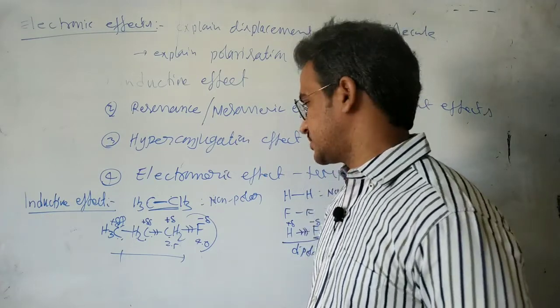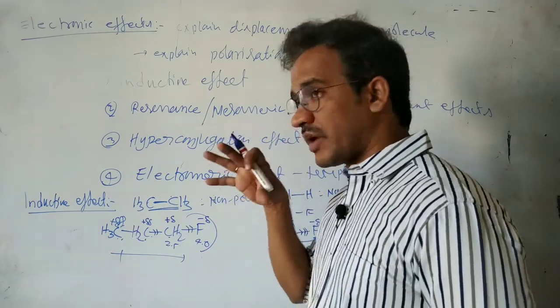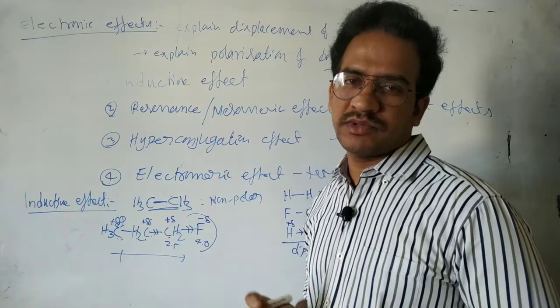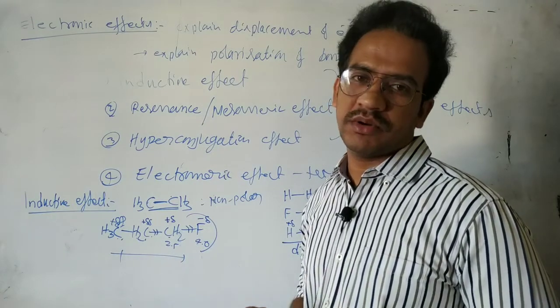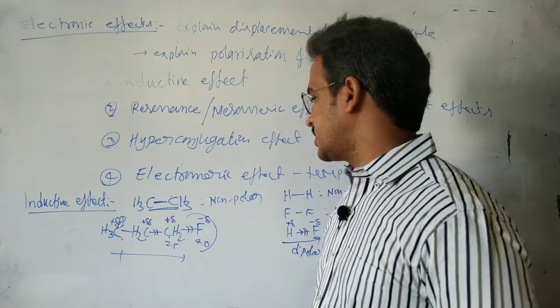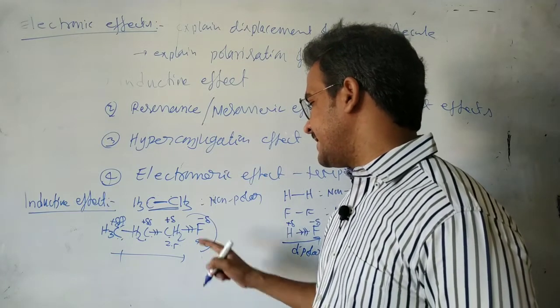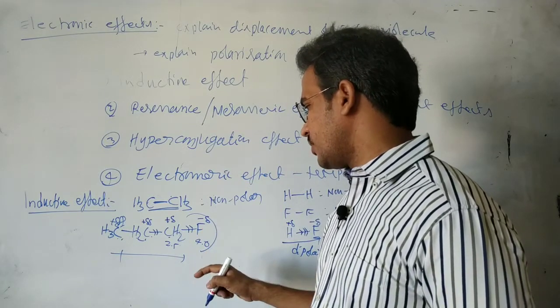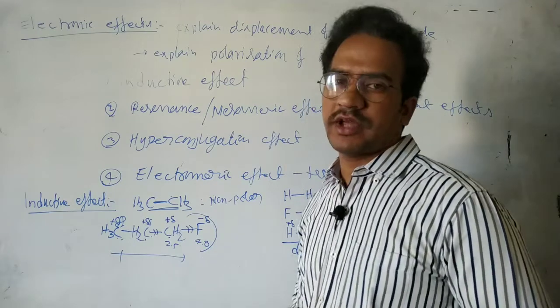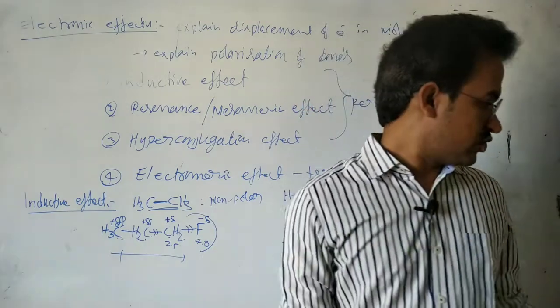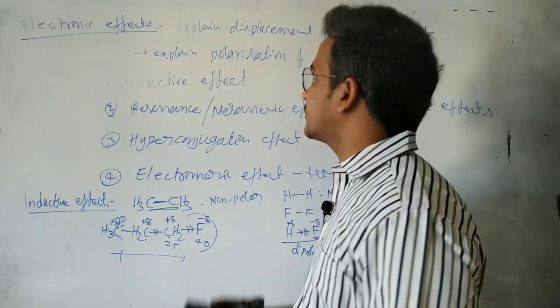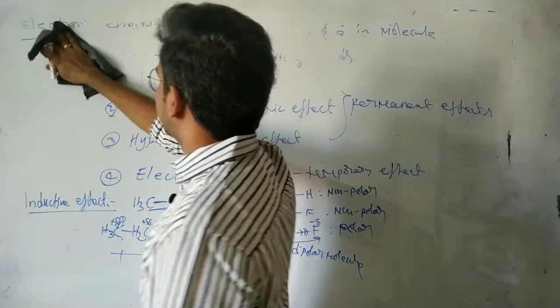It works only through sigma bonds. The inductive effect is of two types: the positive inductive effect and the negative inductive effect.